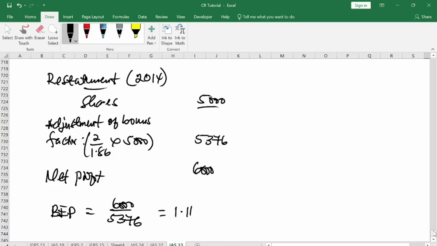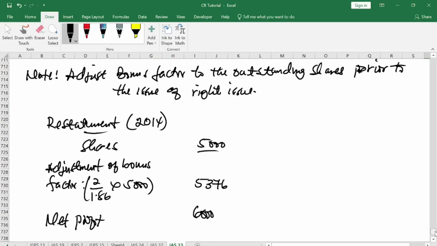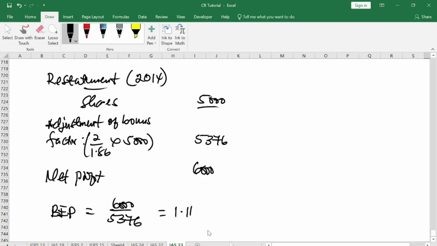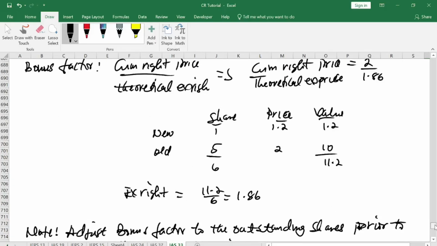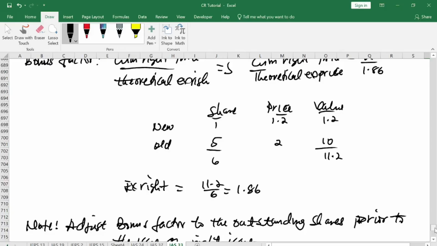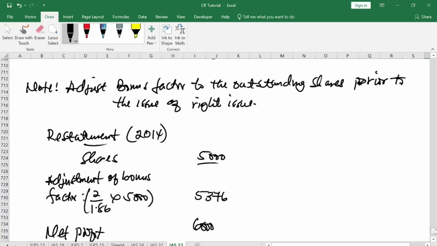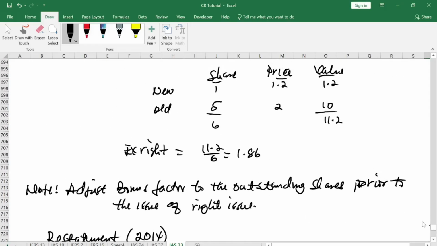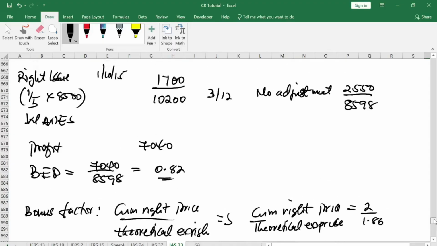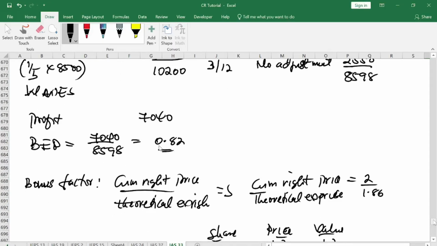So that gives you 1.11. Have you seen the basic earning per share after restatement? It is 1.11. Check the before restatement. What is the basic earning per share as calculated for 2015? That one is 0.82.